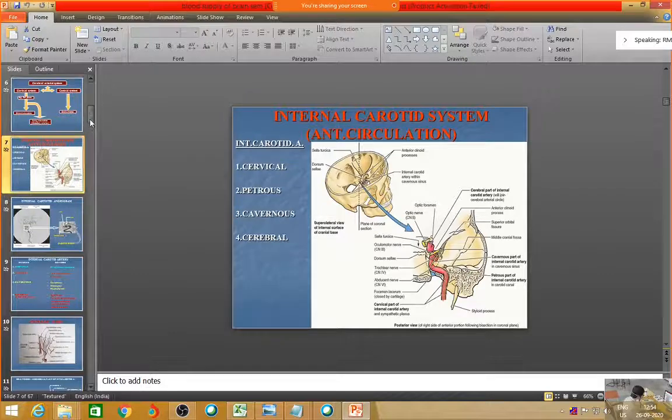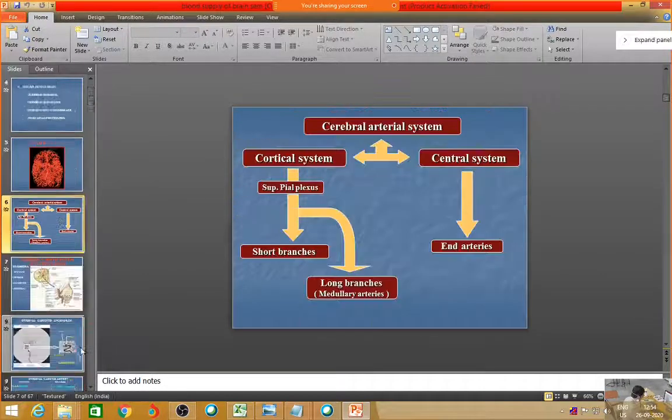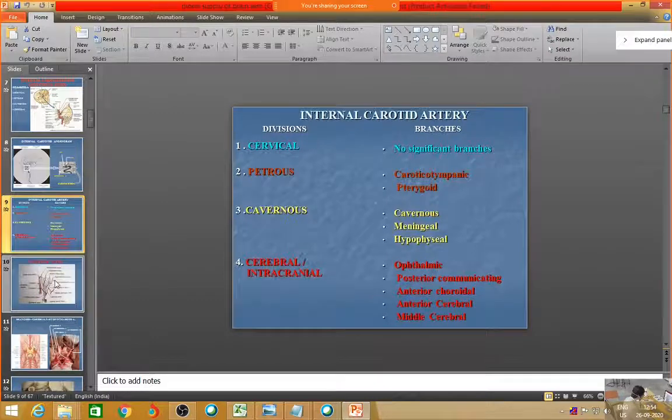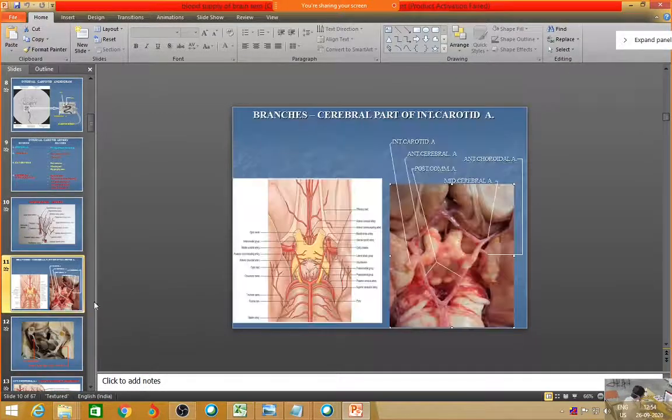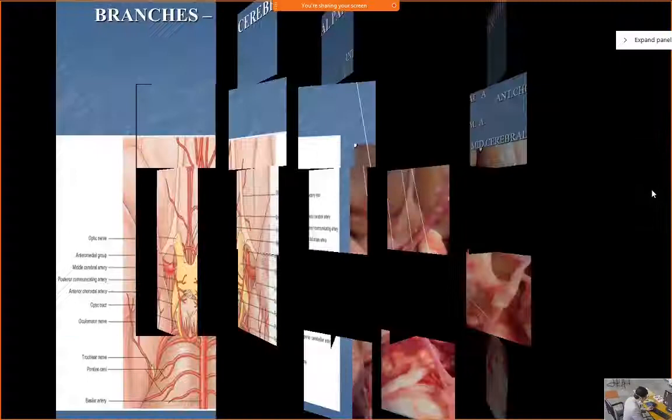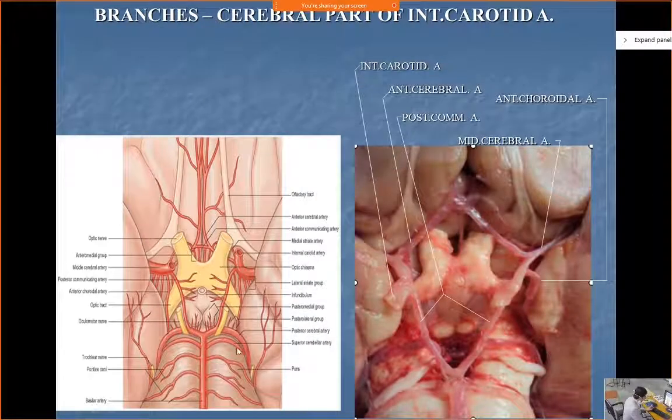Interpeduncular fossa. I don't have the slides for today, so I'll just try to show you in this picture. So what is this? This is the optic nerve, isn't it? Now this optic nerve will cross like that, so the optic tract will form. On either side are the temporal lobes, and the medial part of the temporal lobe is known as the uncus. This is an area where the basilar artery will lie. So this is the pons.